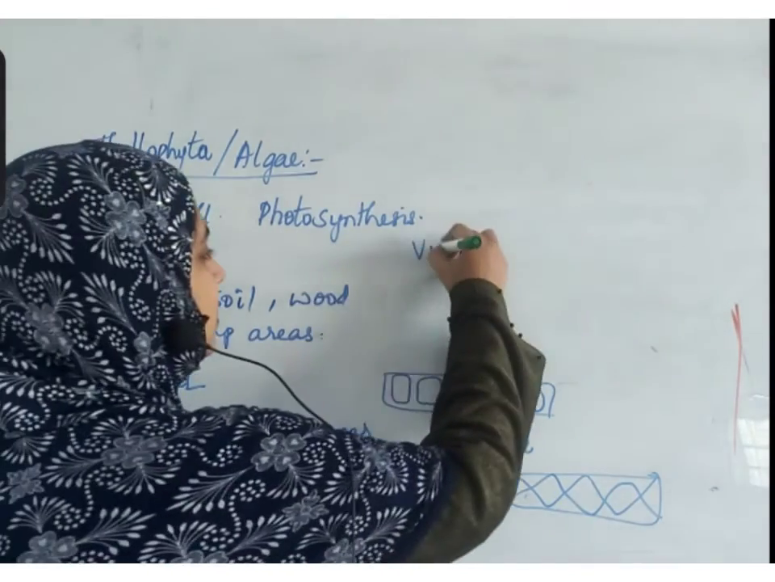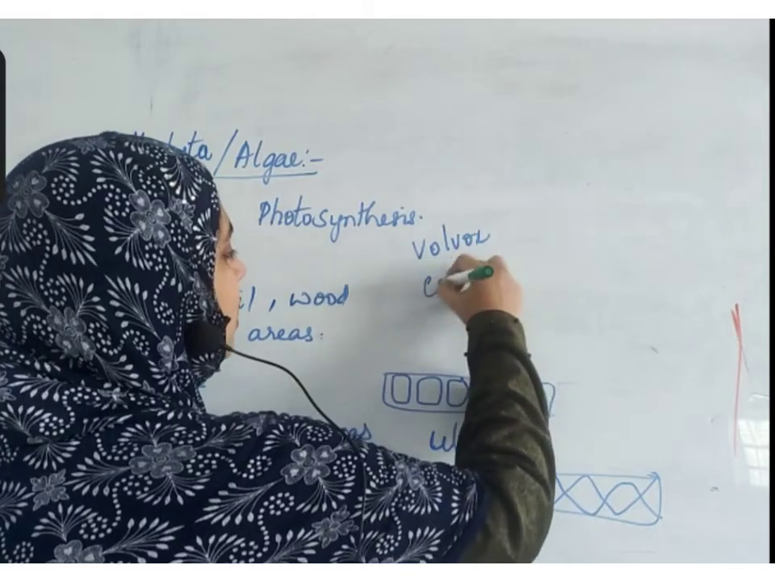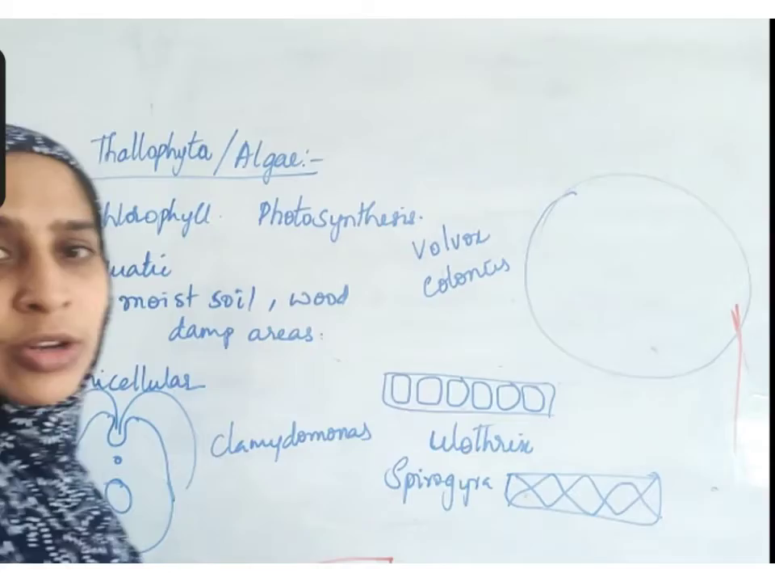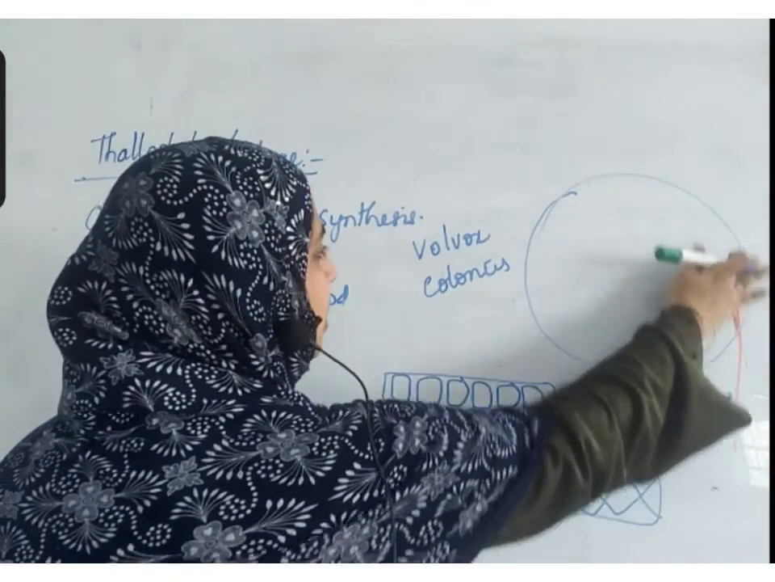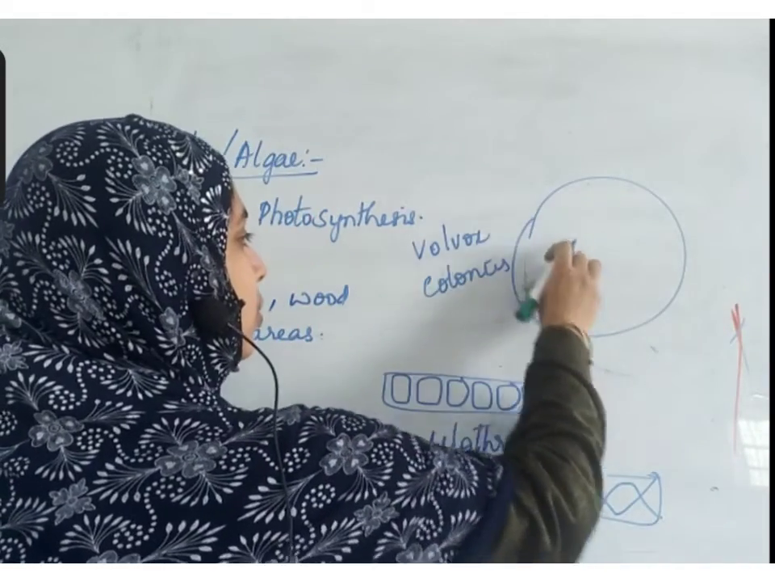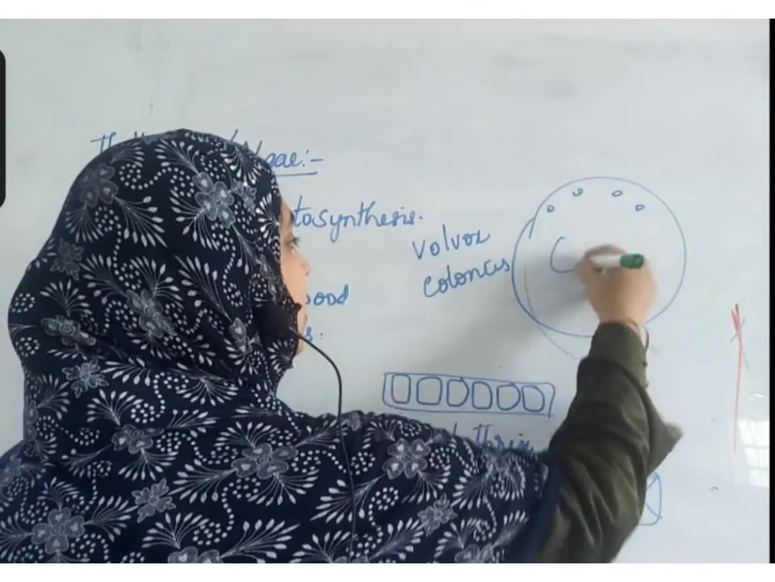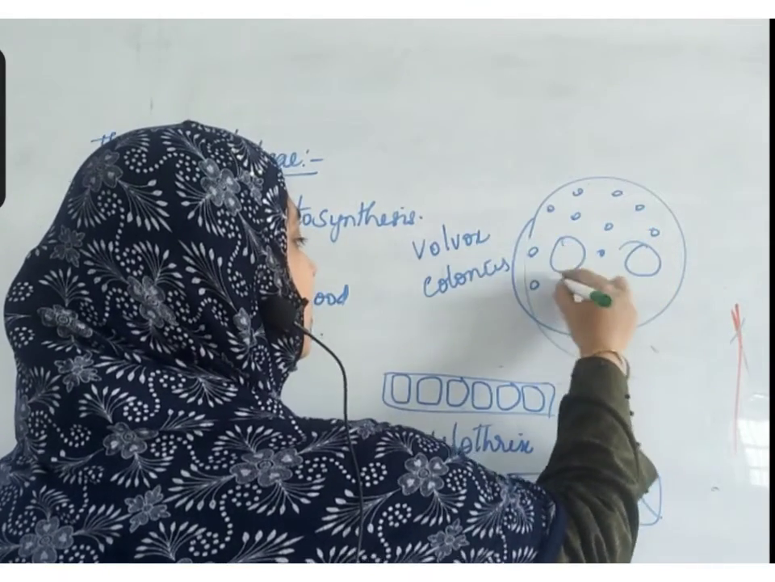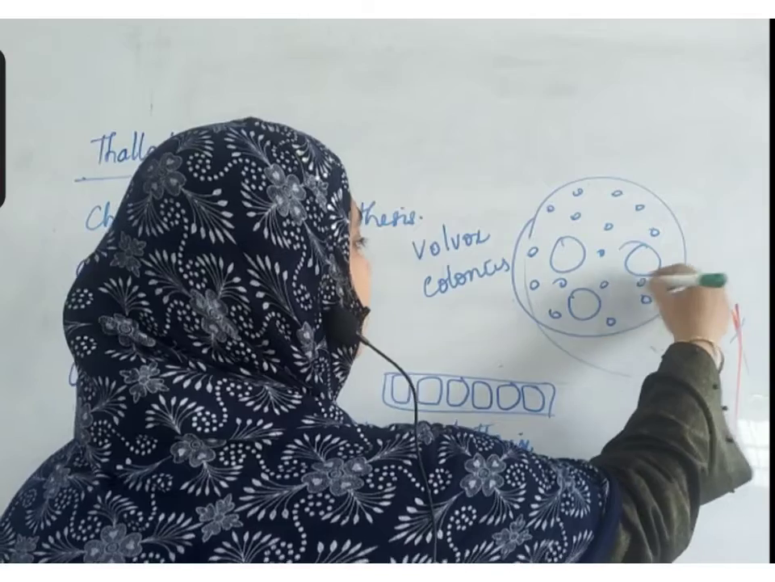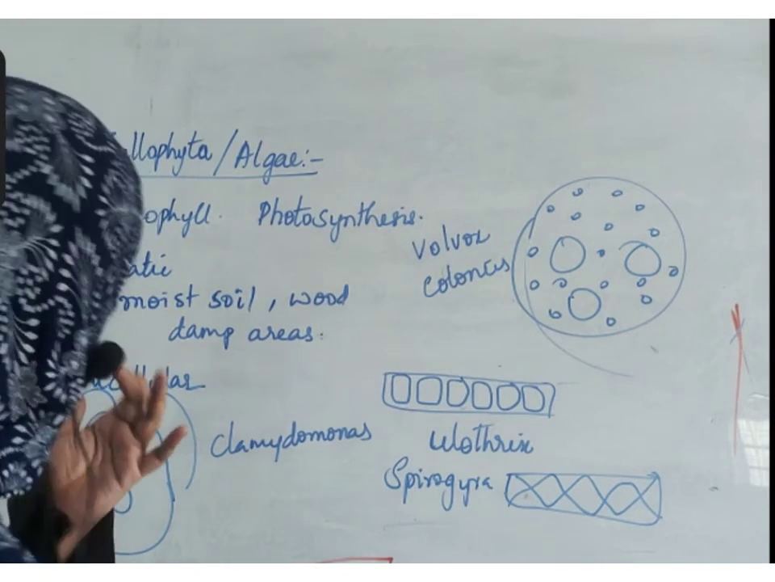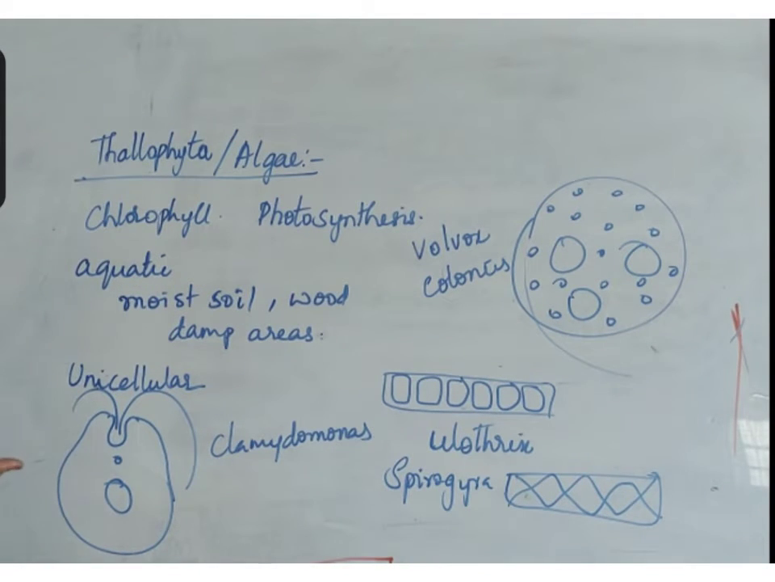Or you take Volvox. Volvox lives in colonies. It forms a circular colony. In this circular colony, you can see there are so many cells. In the center there are daughter cells that are forming. These are all parent cells. So like this the colony of Volvox is there. It is bound together and forms a circular spherical colony. So these different forms of algae are there.